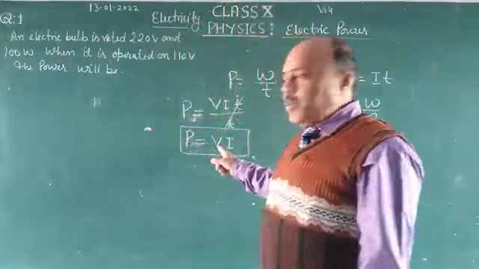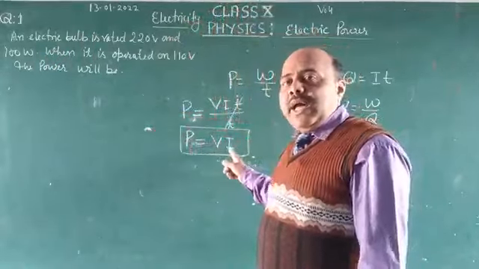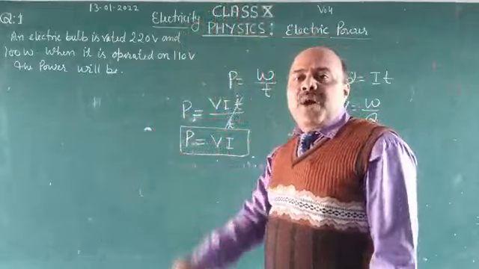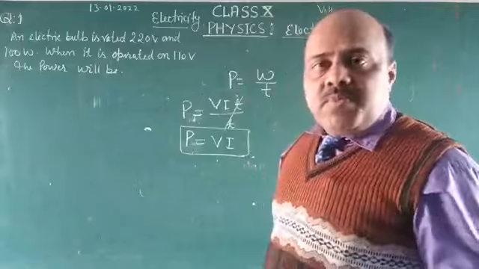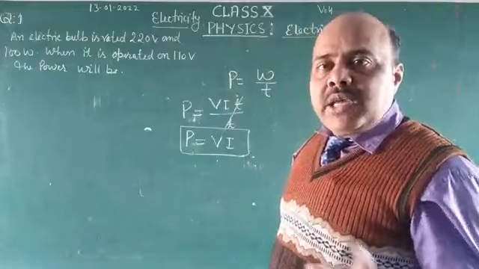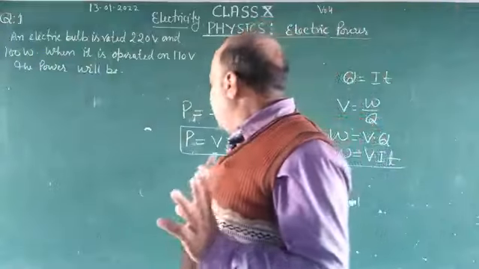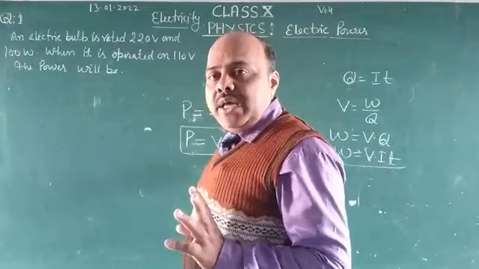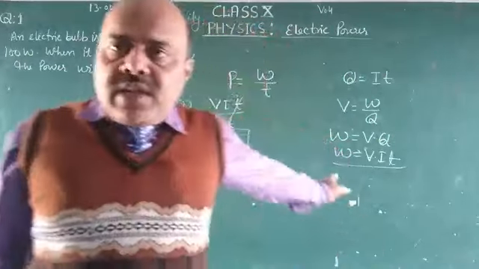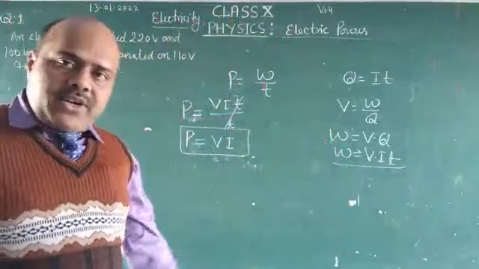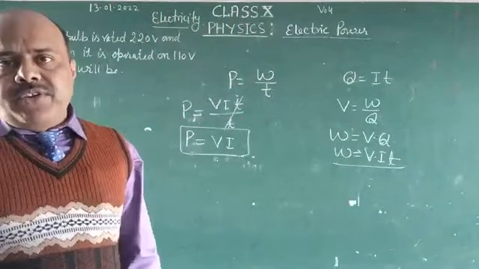Here V is electric potential, I is electric current, and P is electric power. This is the relation between electric power, potential and current.